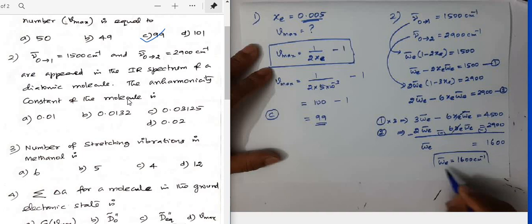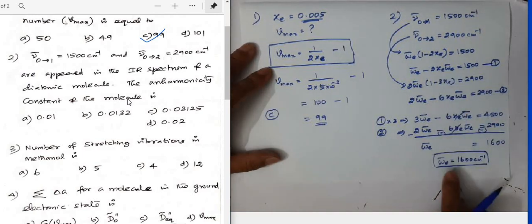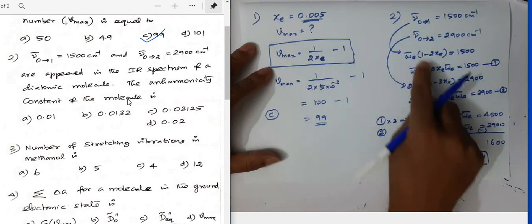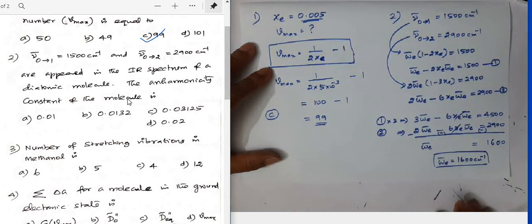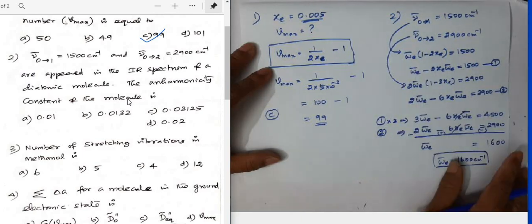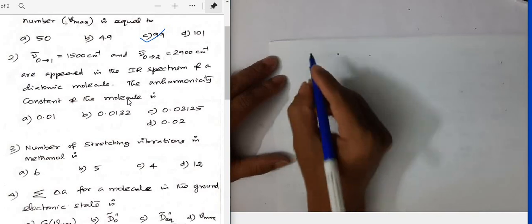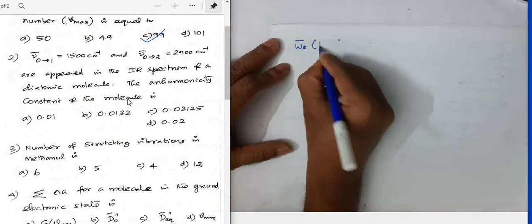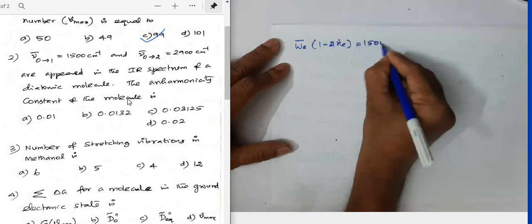Now we need to calculate the value of xe. So we have to substitute this in equation 1 or in equation 2. Let me put it in equation number 1. In the place of omega e bar, I'll put this value, 1600. So the equation is omega e bar into 1 minus 2 xe equal to 1500.